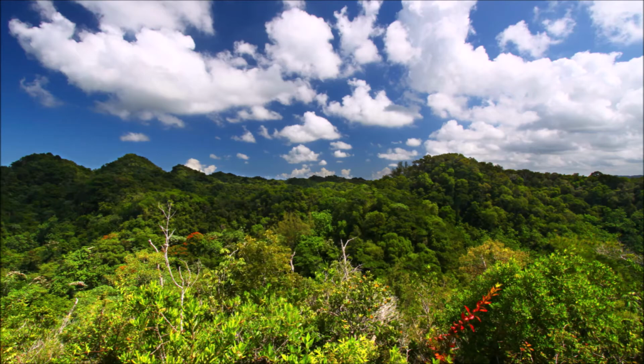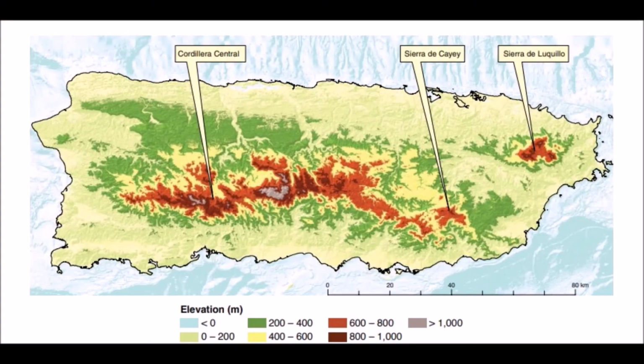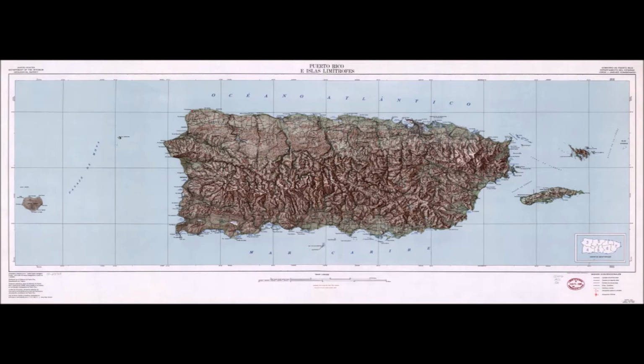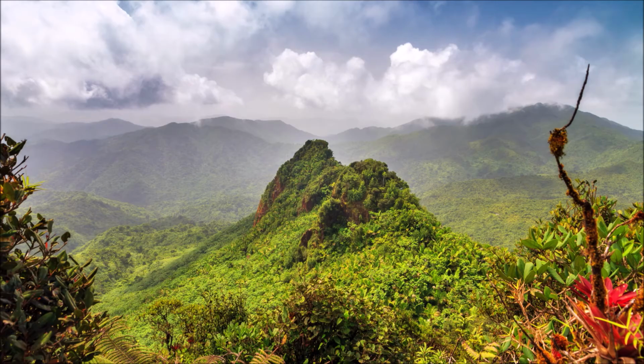A majority of Puerto Rico is mountainous, and there are 4 mountain ranges on the island: the Cordillera Central, the Sierra Bermeja, Sierra de Calle, and the Sierra de Luquillo. The highest mountain in Puerto Rico is Cerro de Punta, 4,390 feet above sea level. There are many rainforests in these mountains. There are a lot of cloud forests, a lot of subtropical forests.